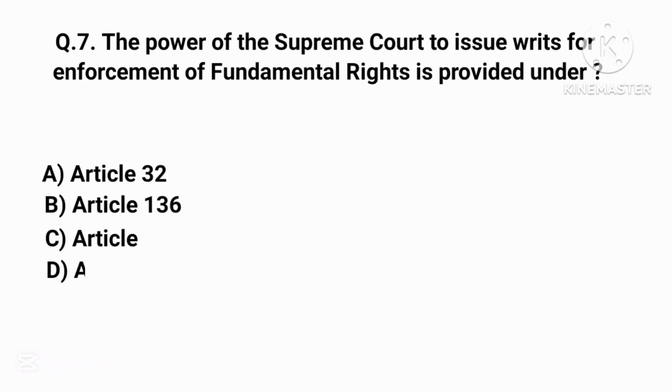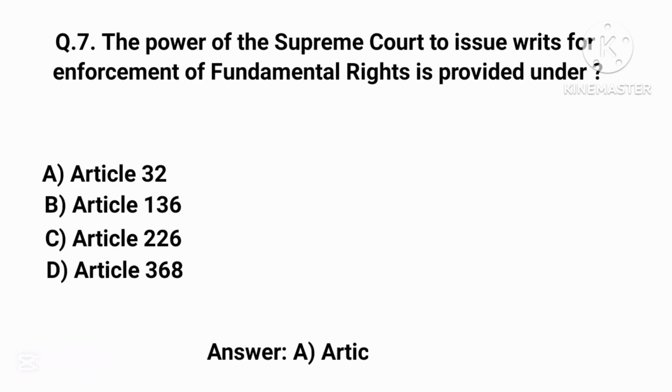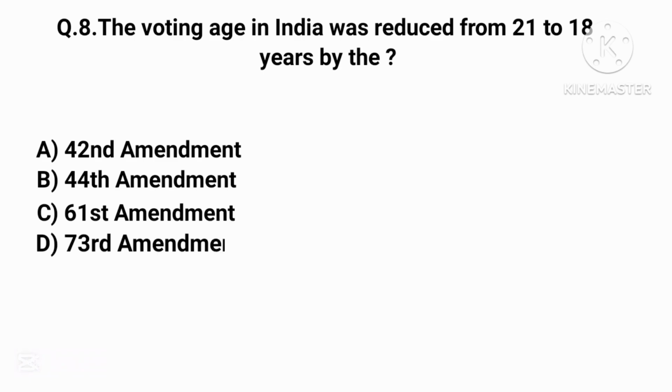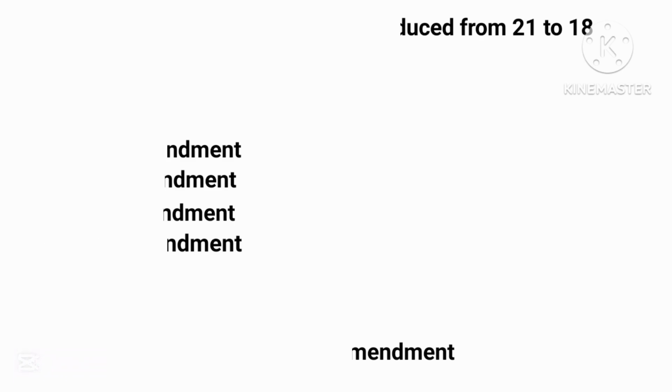The power of the Supreme Court to issue writs for enforcement of fundamental rights is provided under? Correct answer is option A, Article 32. The voting age in India was reduced from 21 to 18 years by? Correct answer is option C, 61st Amendment.